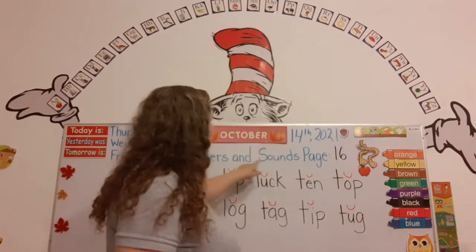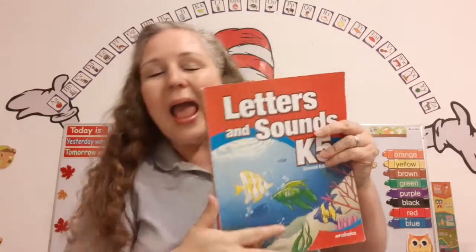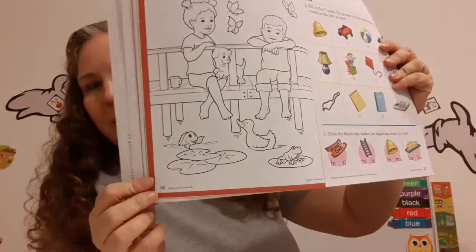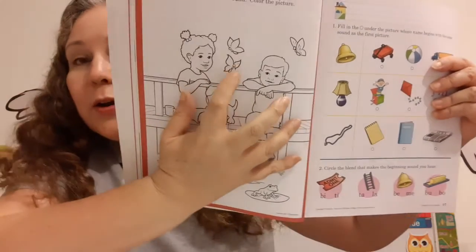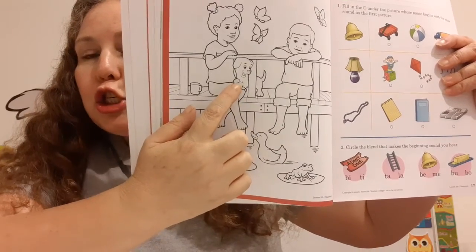Okay, then it says letters and sounds, page 16. Here we go. Let's get our letters and sounds book out and open it up to page 16. Look, here's a girl and a boy. And here's butterflies and a dog.